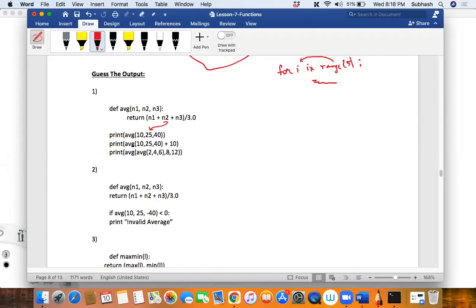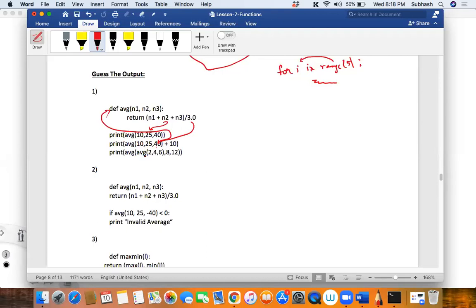Next, it will again call the average function. The return value will sit in average again. It will call this function. Then 10, 25, 40 will come and sit over here. And then we will add them all and find the average. That will come and sit over here, and then do a plus 10 to that answer and then print the value, correct?